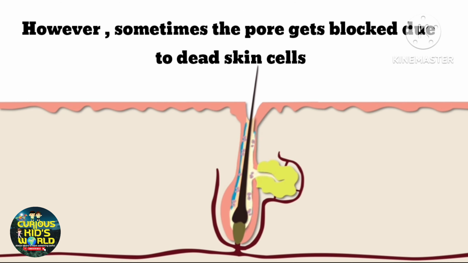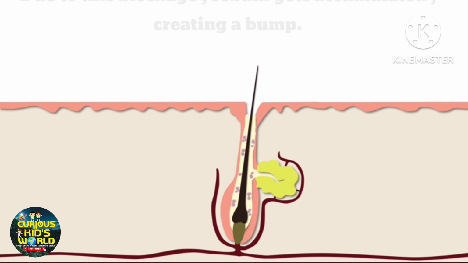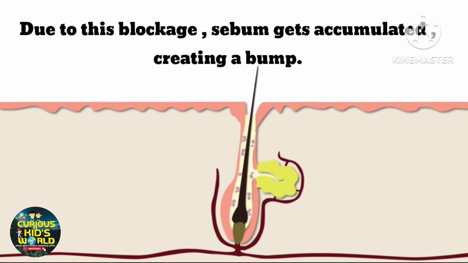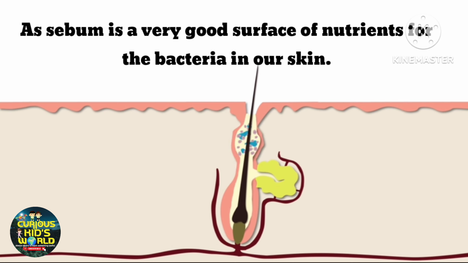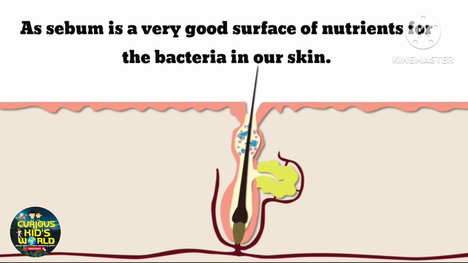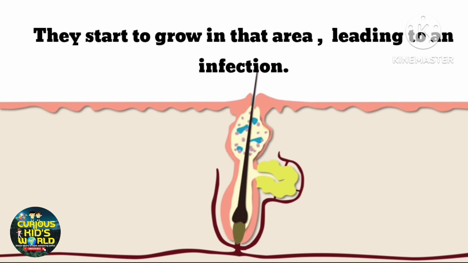However, sometimes the pores get blocked due to dead skin cells. Due to this blockage, sebum gets accumulated, creating a bump. As sebum is a very good source of nutrients for the bacteria in our skin, they start to grow in that area, leading to an infection.